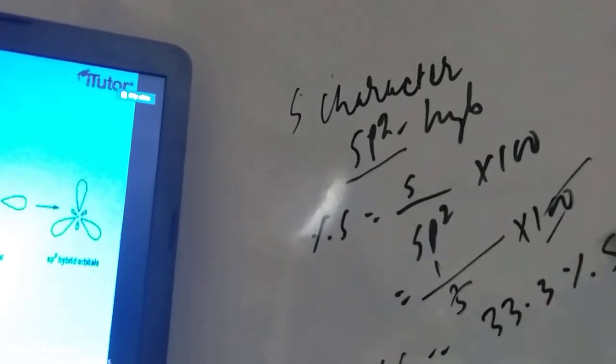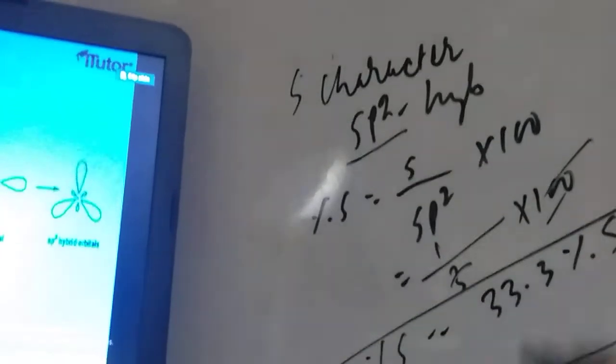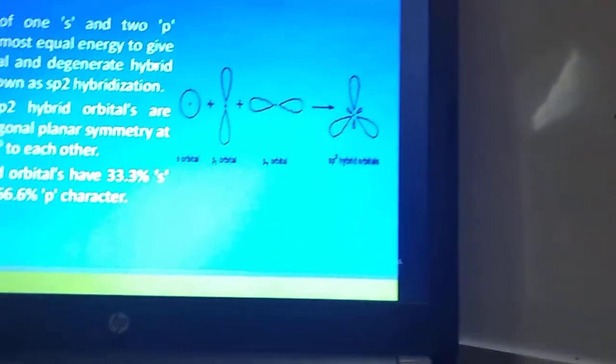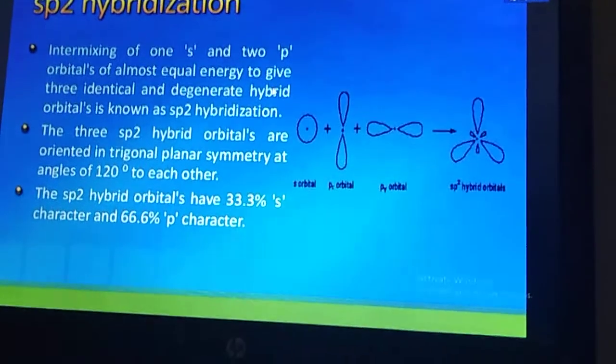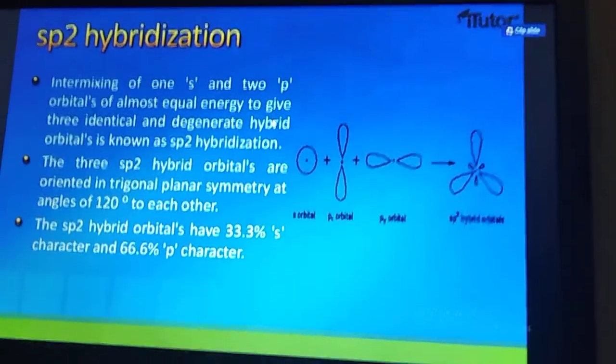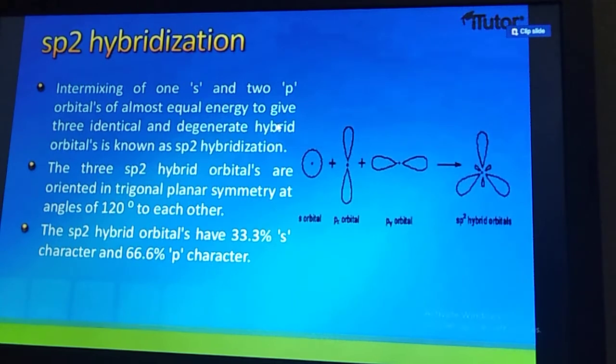Percentage S character means 33.3%. This you can understand from there, student. Now let us move. After sp2 we will move to sp3 hybridization, student. Let us read out, that is sp3 hybridization.